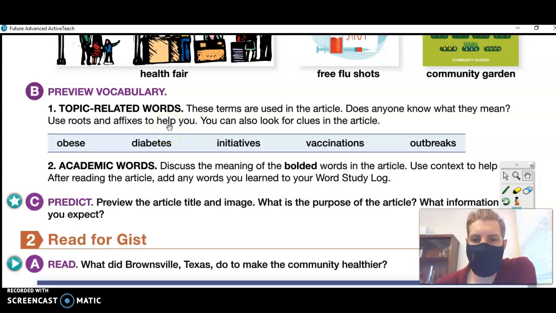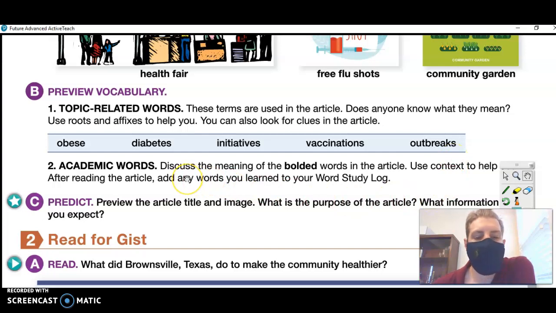So it says these are terms used in the article. Do you know what they mean? And it suggests you use roots and affixes to help you. Well, what does that mean? We'll look at some examples. And you can also look for clues in the article. So we'll do that as well. So first of all, let's look at these words. We have obese, diabetes, initiatives, vaccinations, and outbreaks.